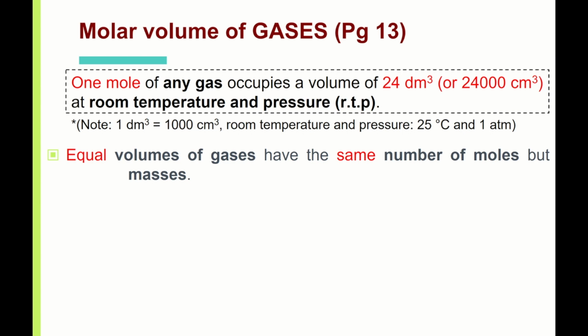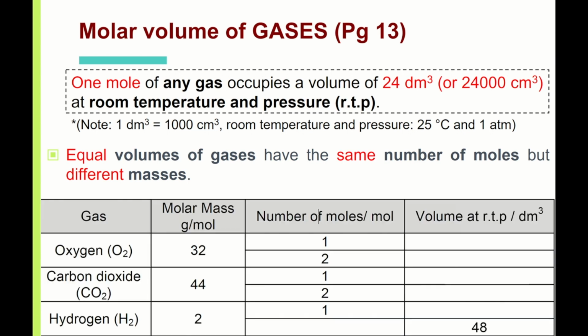Okay, but of course, different gases have different mass. So what do I mean by this? Let's take a look at this example here. 1 mole of oxygen is 24, 1 mole, because that's what Mr. Avogadro said. 1 mole is 24. So if I have 2 moles of oxygen, it's 48. And 1 mole of oxygen is 32 grams.